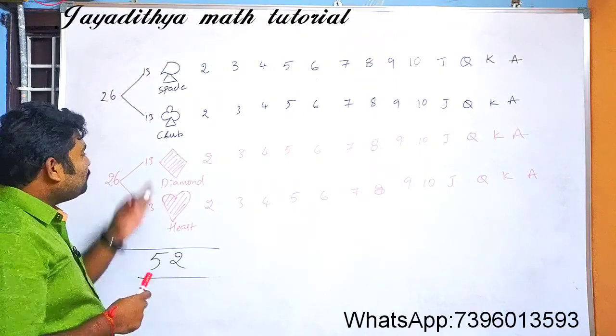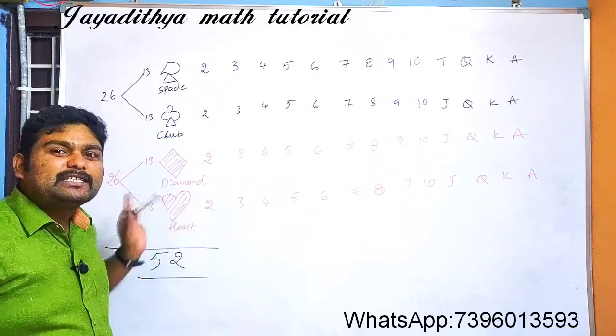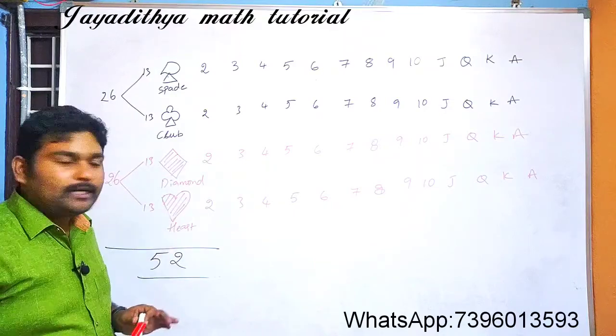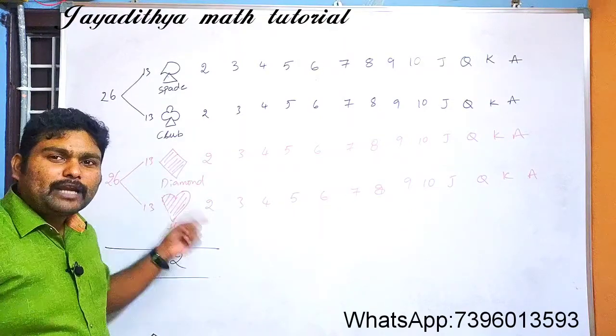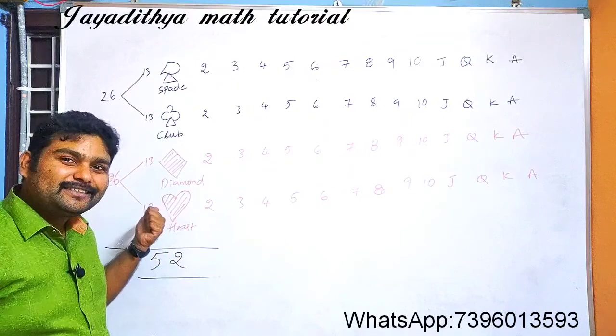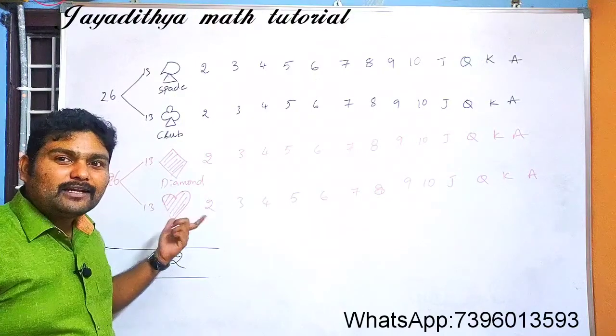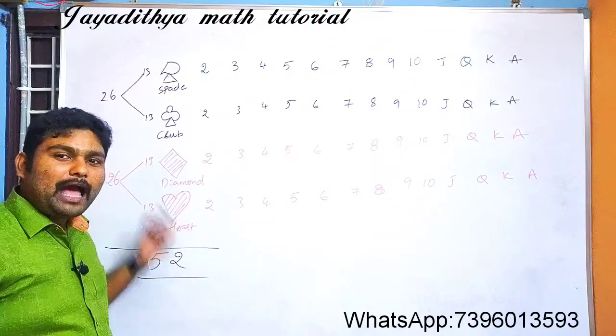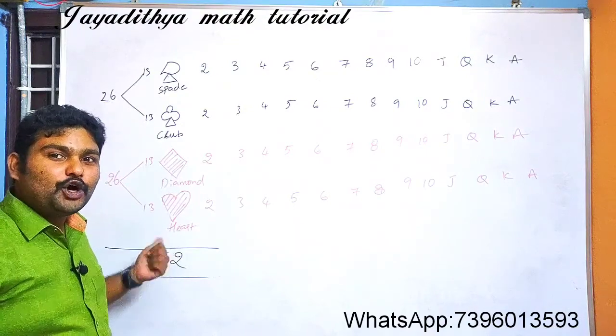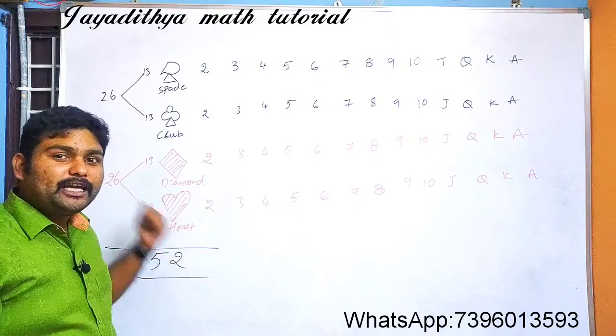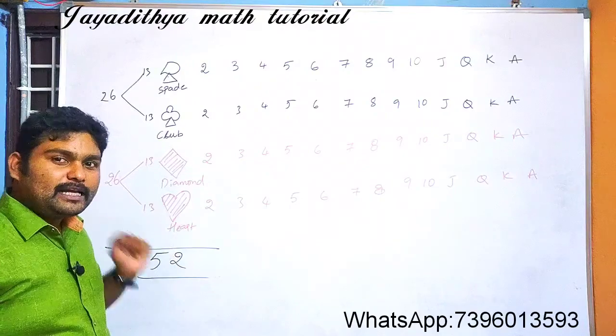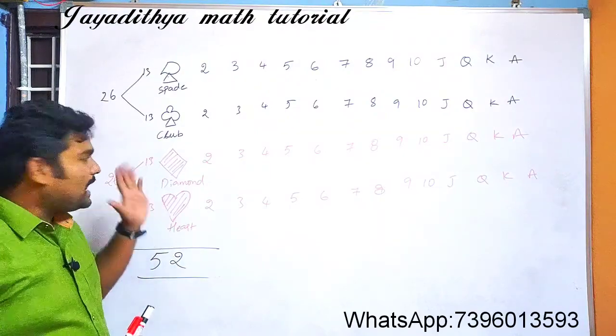So see here, what symbol is there and in which color is also important. Do you have red diamond? Yes. Do you have red heart? Yes. Do you have black heart? No. We don't have heart in black color. Clear? Like that you should understand.